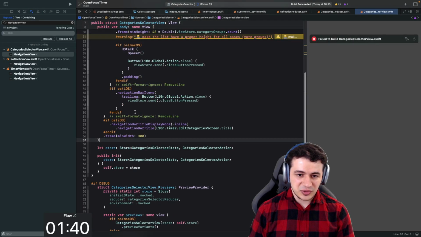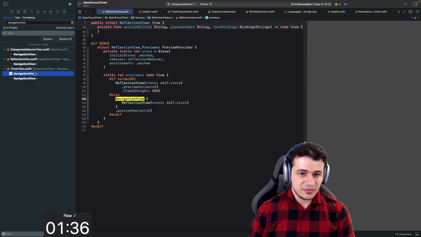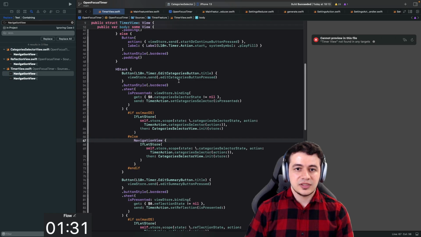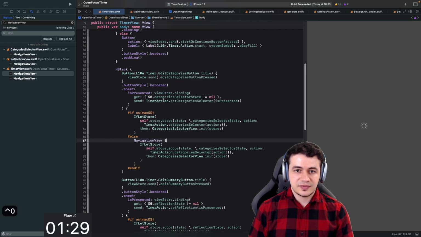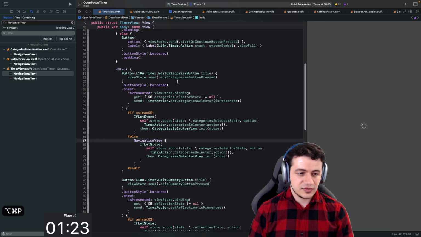Okay, that's a weird one. Let's go to the other ones first. So this is also in the preview. Okay, this is actually in a view, and it's in the timer feature. Let's go there and try to build that. Build succeeded. Let's refresh the preview.